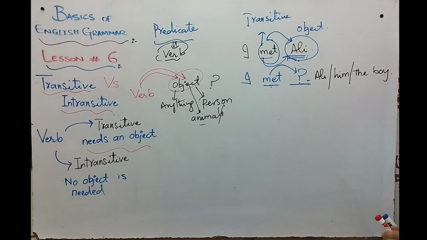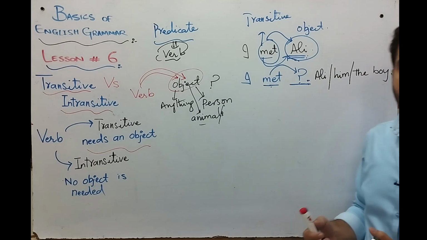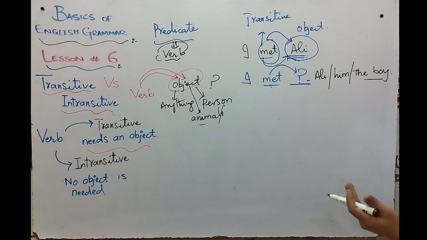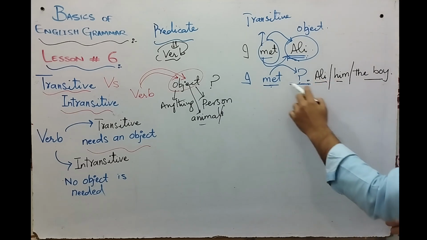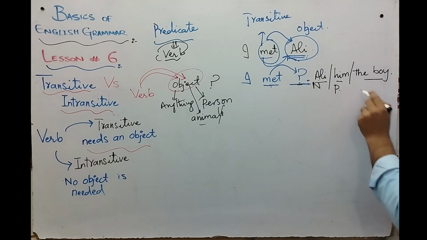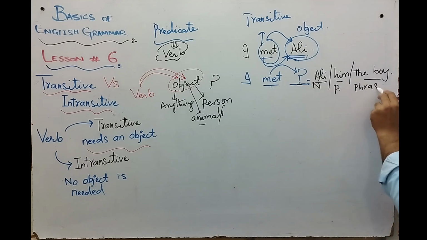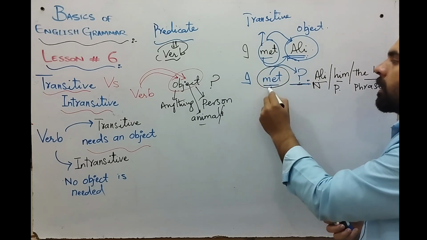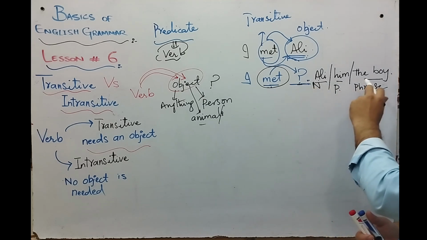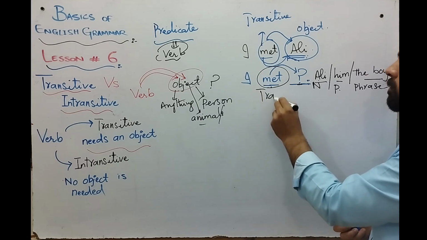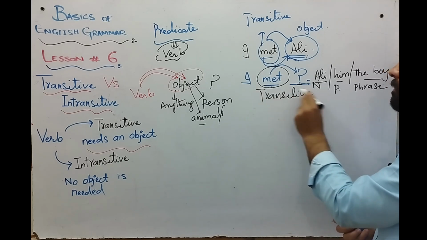I will share separate videos pertaining to the details of the phrases. For the time being, just keep one thing in mind: more than one word is called phrase. Okay, object can be a noun, object can be a pronoun, it can even be a phrase. That verb which needs a noun or pronoun or a noun phrase to complete its meaning is called a transitive verb. So met here is a transitive verb.